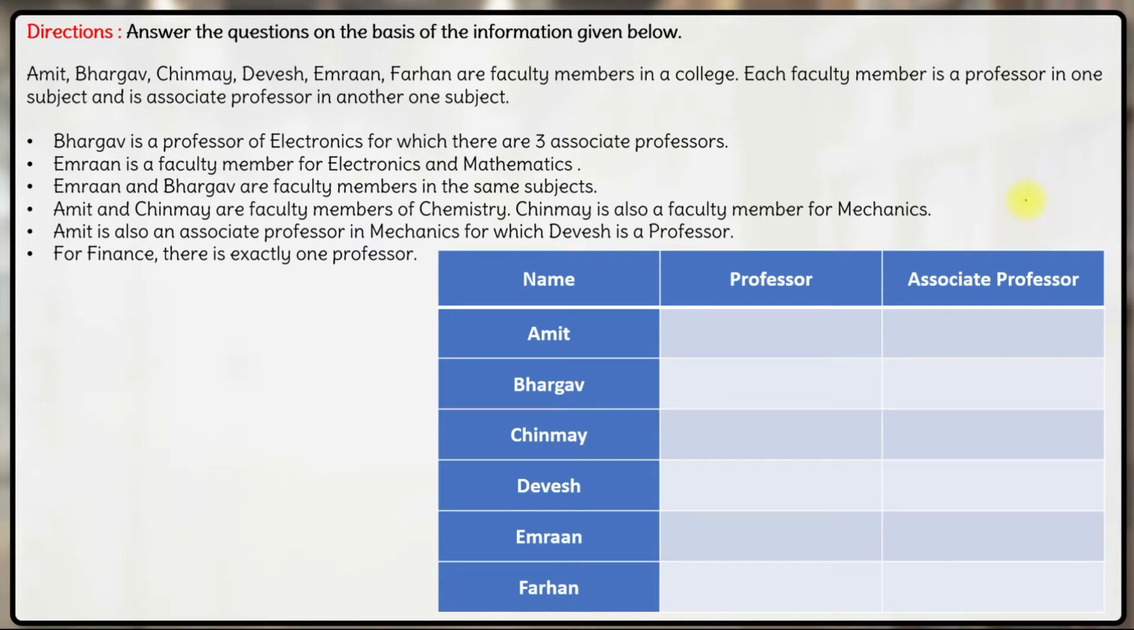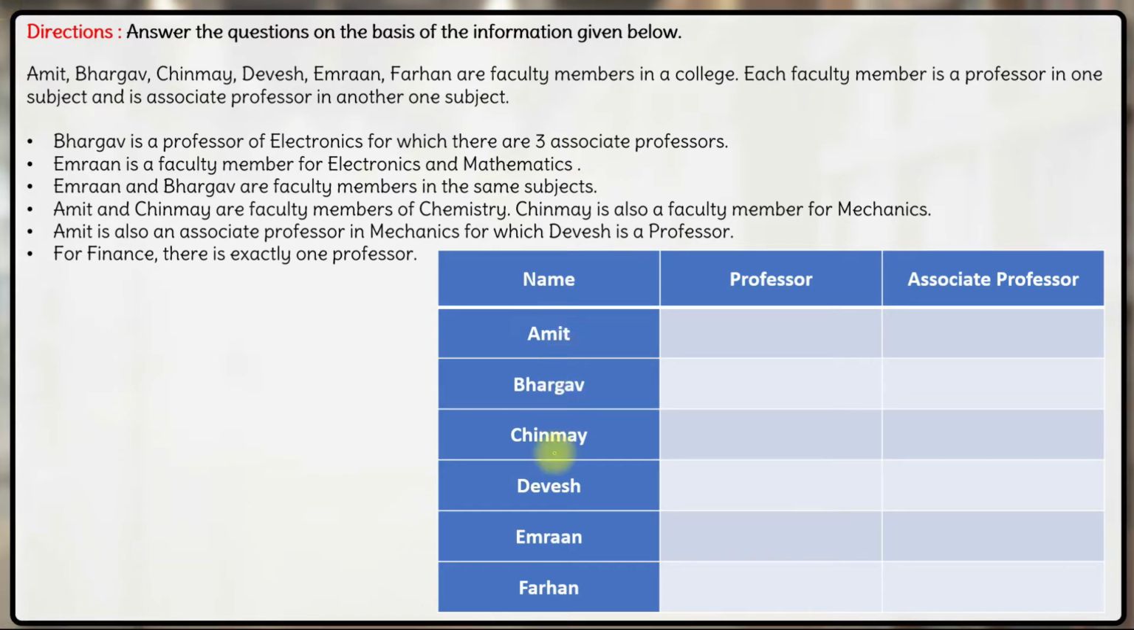Hello everyone. Here in this question we are given Amit, Bhargav, Chinmay, Devesh, Imran and Farhan are faculty members in a college. Each faculty member is a professor in one subject and is an associate professor in another one subject. So we are given pointers as to who is a professor in which subject and associate professor in which of the other subjects. Fine.